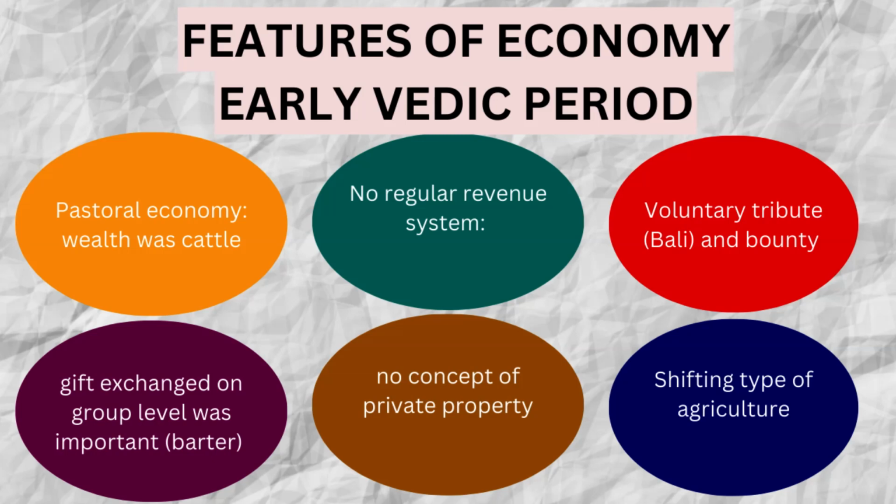There was also no concept of private property, because they were a pastoral community. So they kept moving around from one place to another, and hence they had no concept of private property. Plus, when they moved, they could not take along and keep everything with them. So they had to do some agriculture, but that agriculture was based on shifting cultivation.